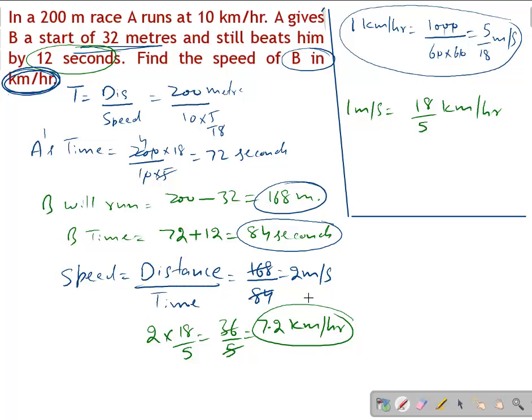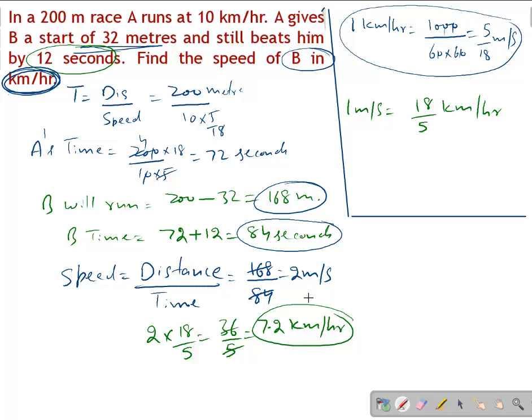Initially I am writing all the things, but believe me students, if you practice, you can do most of the steps orally. Our main purpose is to go through the basics, students. The same basics are applied: time, speed, distance. Distance equals speed into time, time equals this, and then you have to take care of the units also. After that, just go through the questions and always break the questions into small parts. Then, believe me, it will be very easy for you.